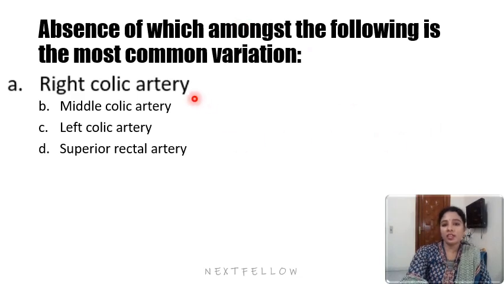The right colic artery is a branch of the superior mesenteric artery. Please note that down. So this completes the abdominal aorta and major branches and its further distribution. Thank you.